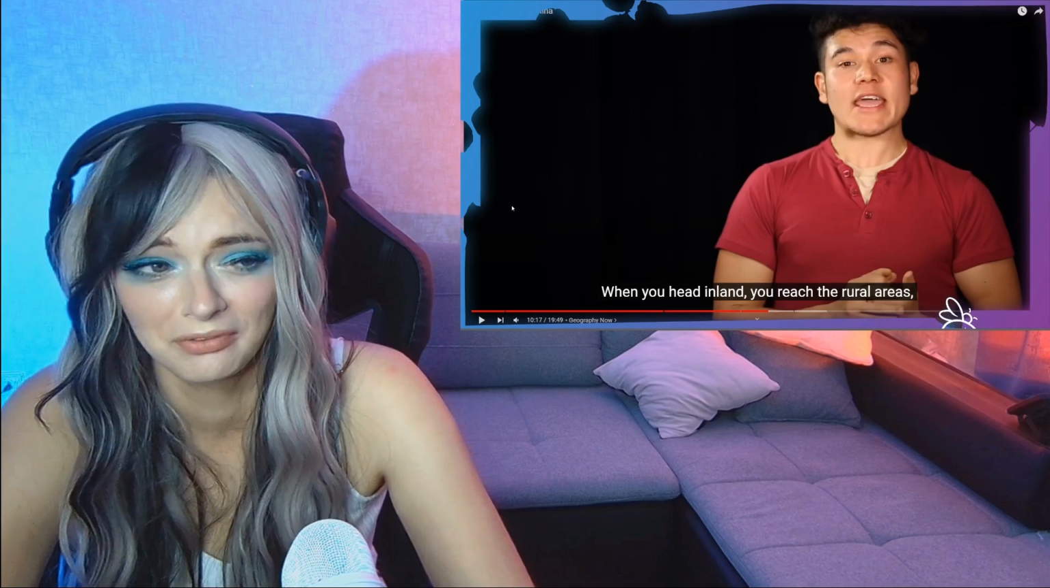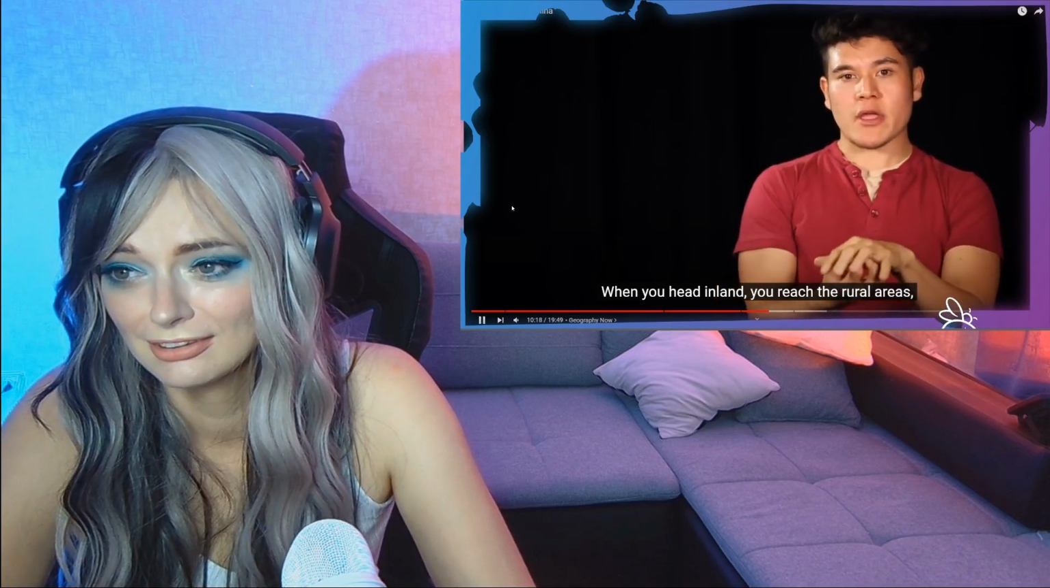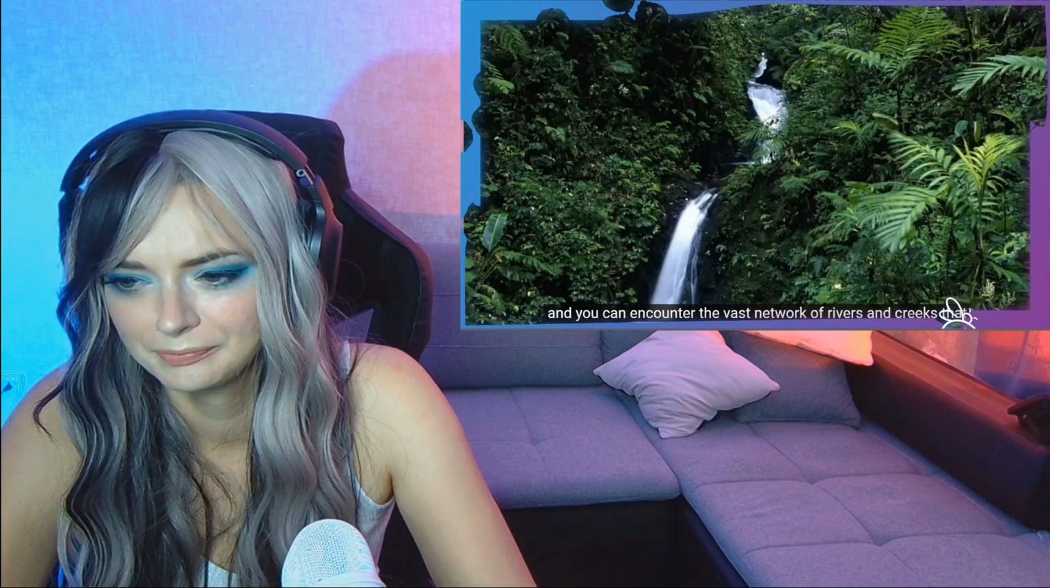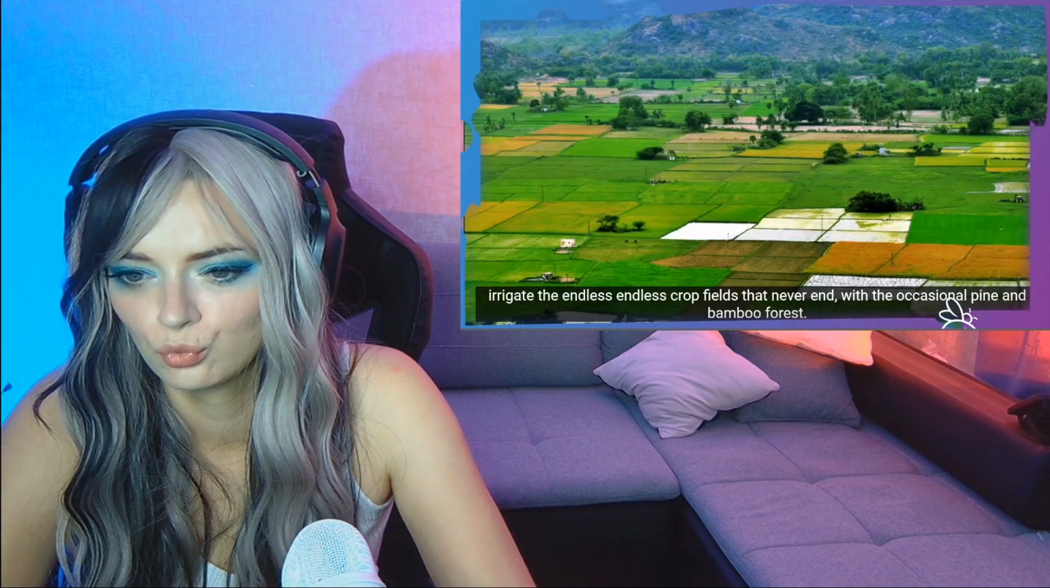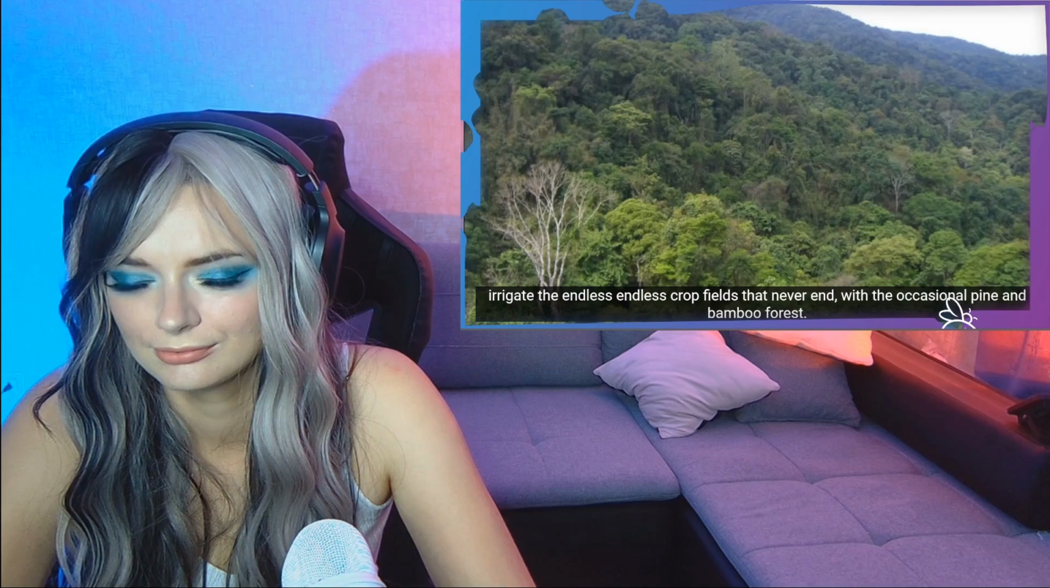Inland, you reach the rural areas and you can encounter the vast network of rivers and creeks that irrigate the endless crop fields that never end, with the occasional pine and bamboo forest.